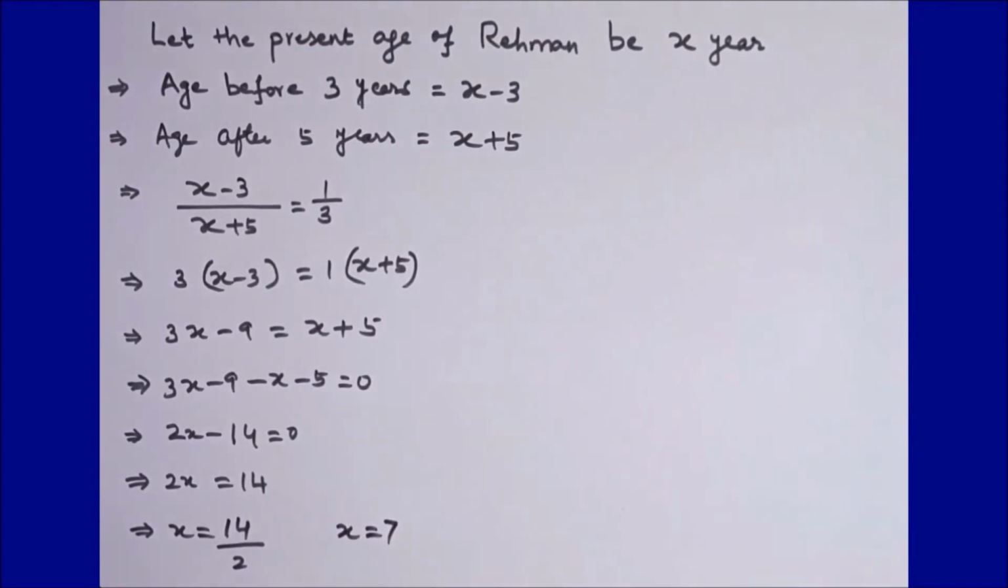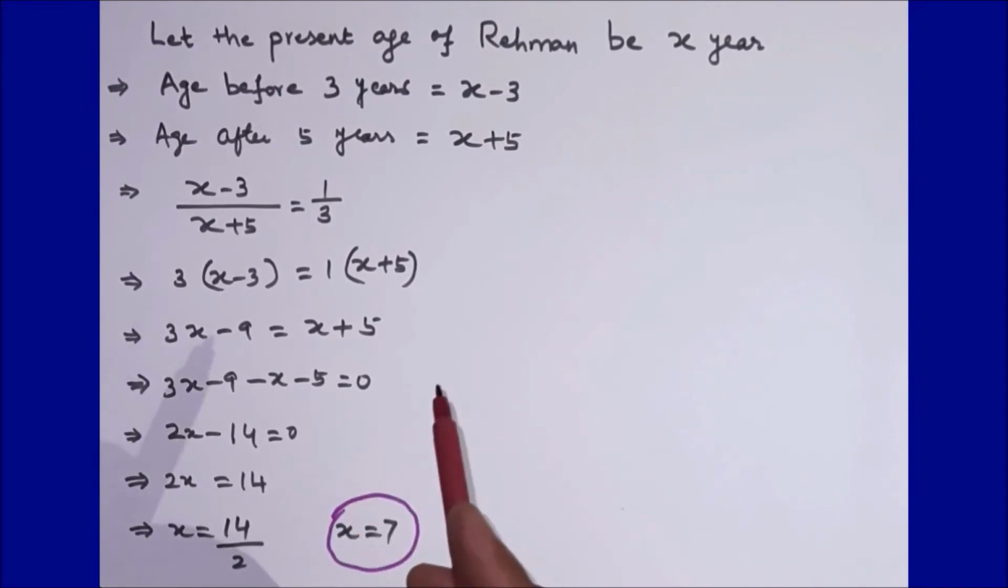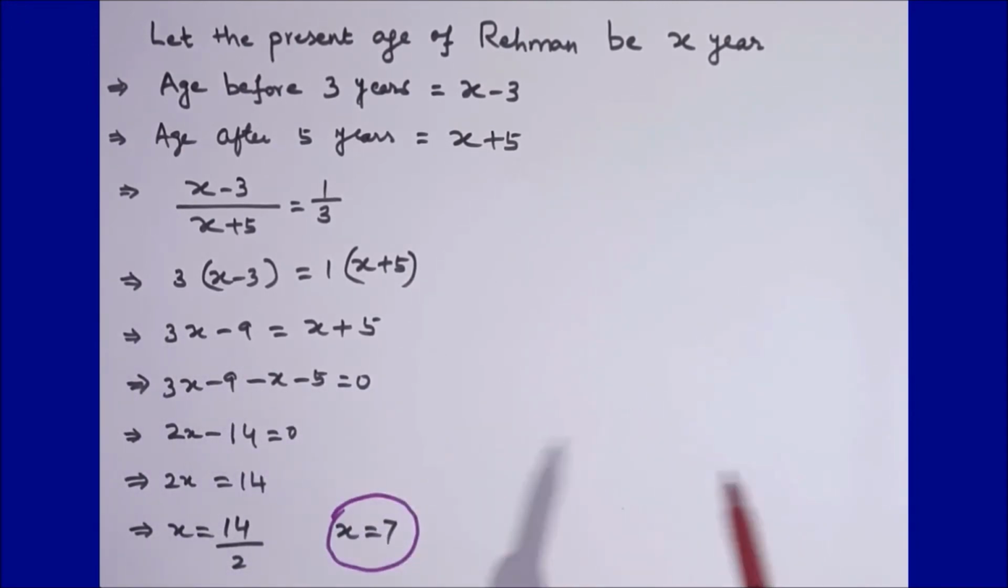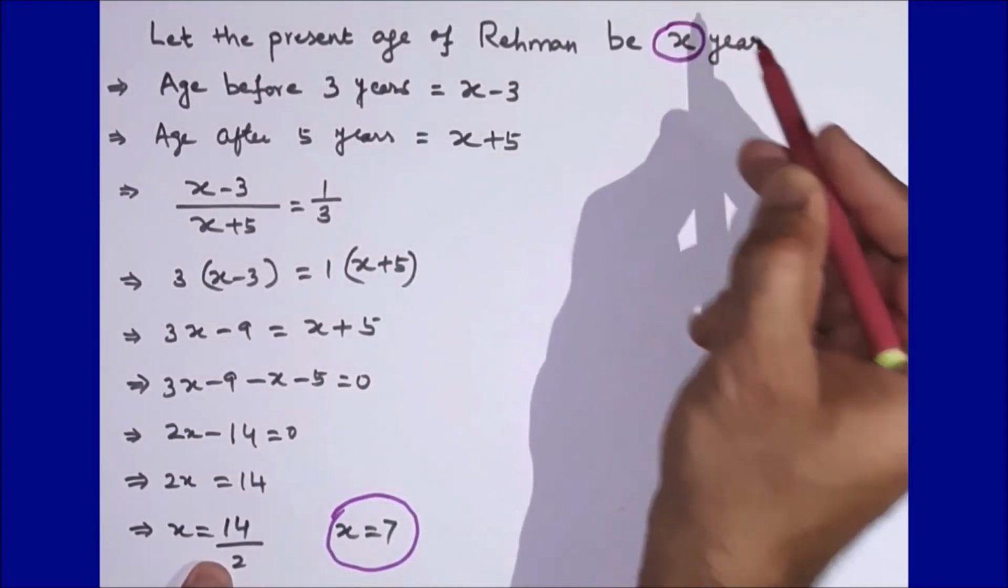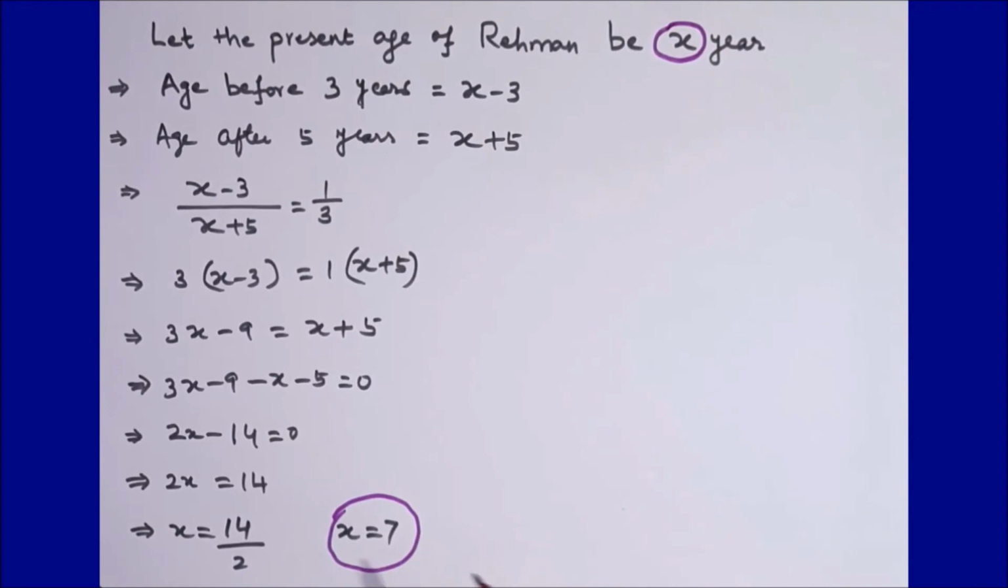Guys, you could see that I am able to find the value of x. I got the value of x as 7. Now what is x here? We considered the present age of Rehman to be x years. That means the present age of Rehman is 7 years, because we got the value of x as 7. Hope you understood this calculation and process.